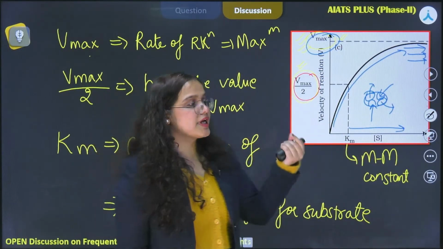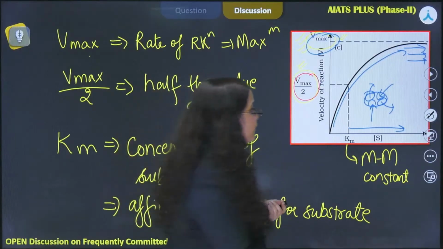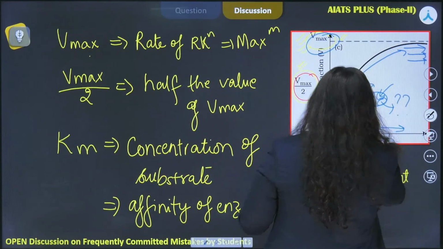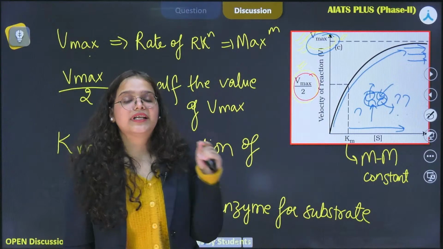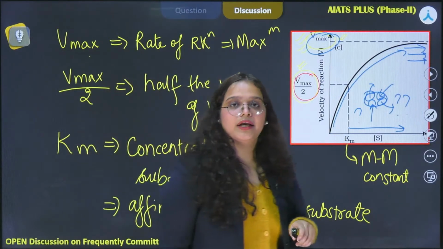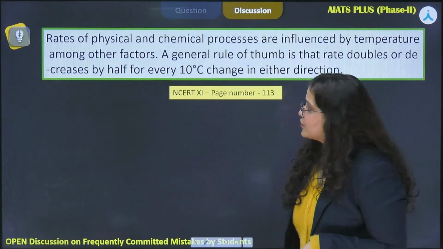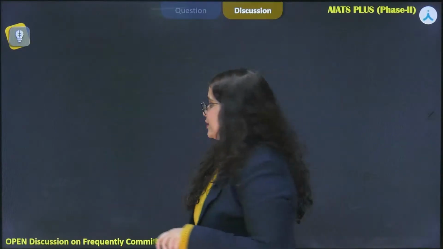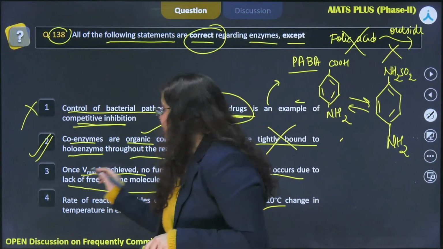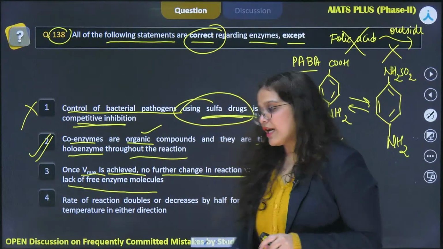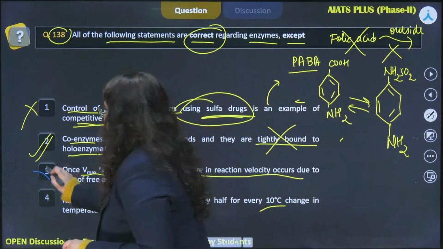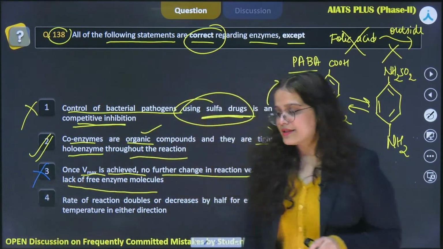So if we are adding substrate, where will it bind? There is no place to bind. Therefore further increase in Vmax will not be observed. So basically the saturation of active sites leads to this, that there will be no more increase in Vmax value. Therefore our third option cannot be the right answer.